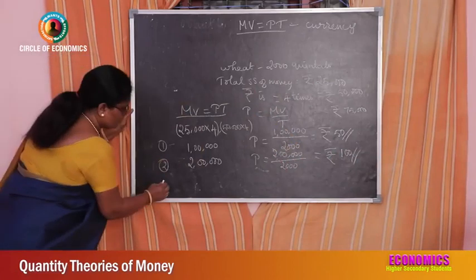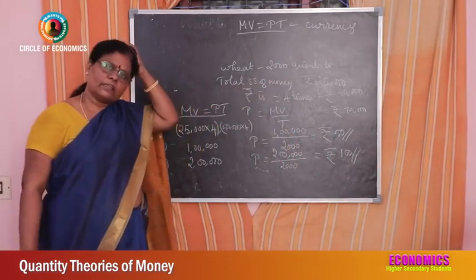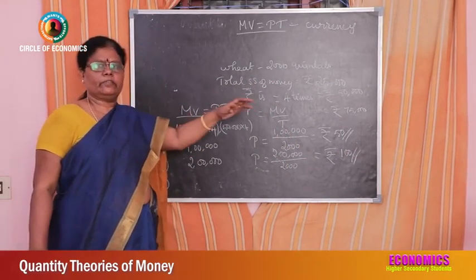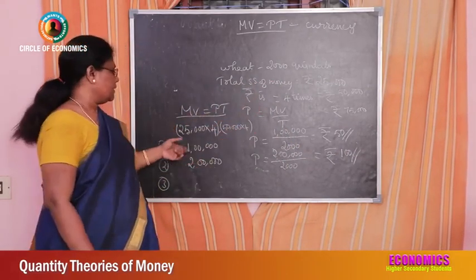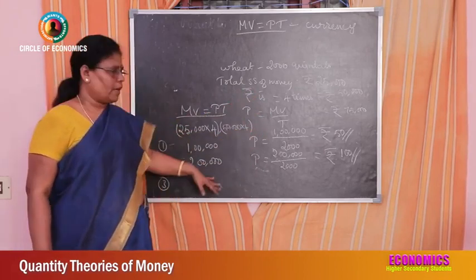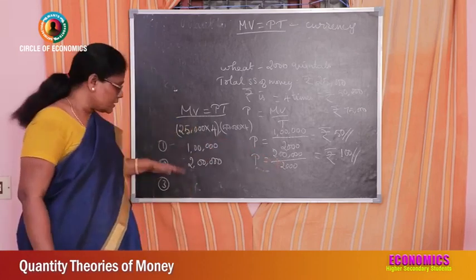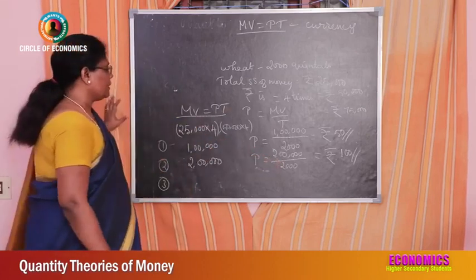Now this one is tripled. First it has issued 25,000. The supply of money issued by the Reserve Bank of India is 25,000. If that is the case, the price of wheat is 50 rupees. When it is doubled, the price has been doubled. Okay, when it is tripled, what will happen?